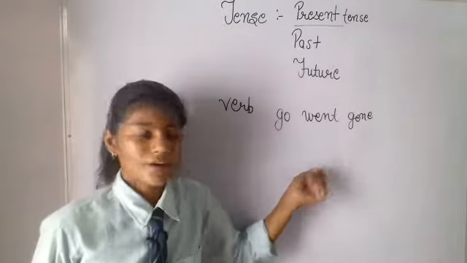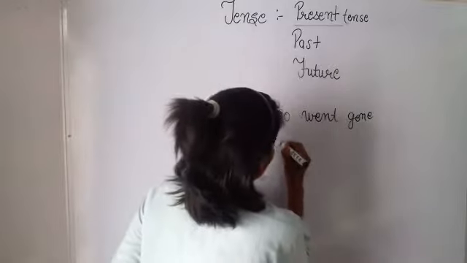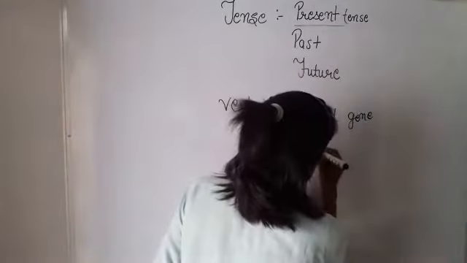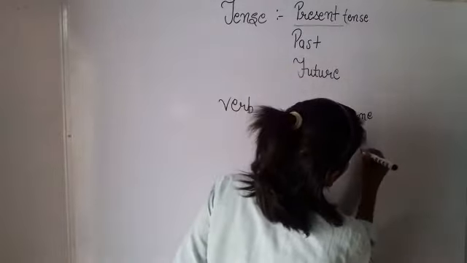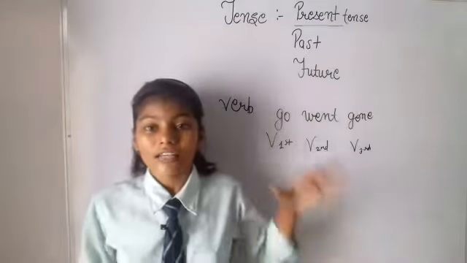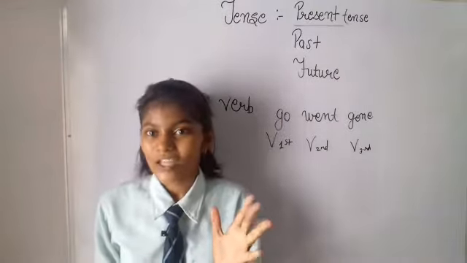Actually, we all know that this is the first form, the verb's first form. This is the verb's second form. This is the verb's third form. And these are all specialized types used in tense.